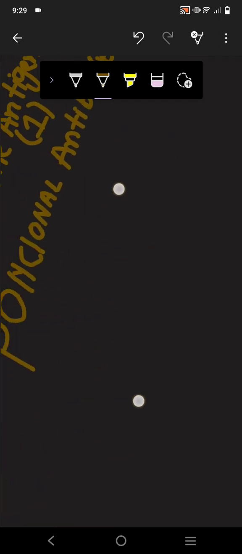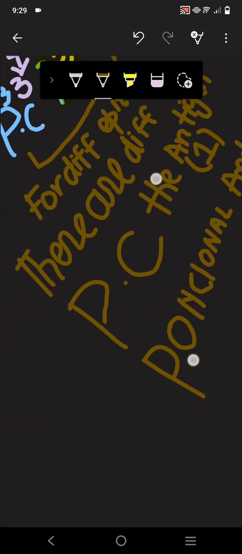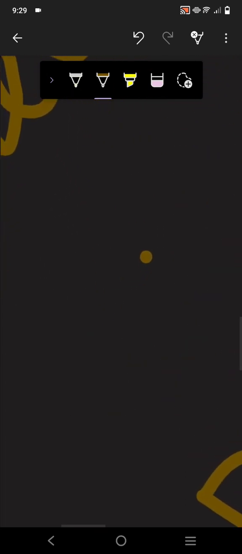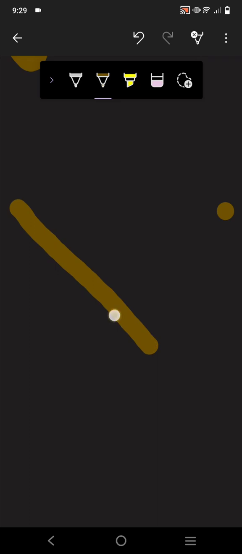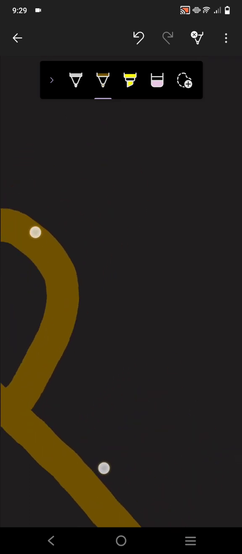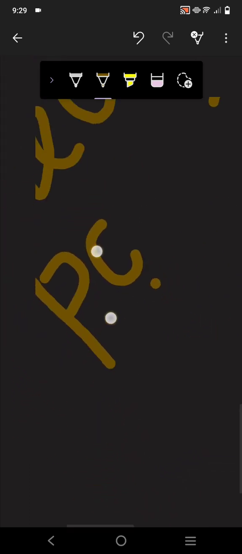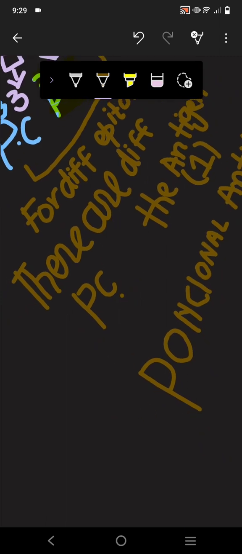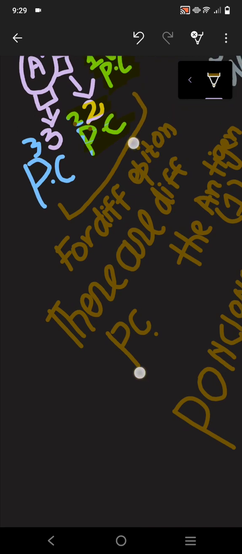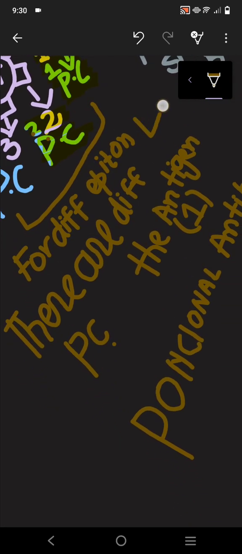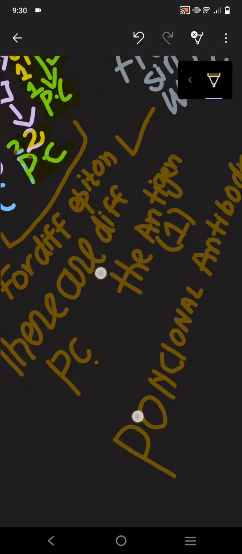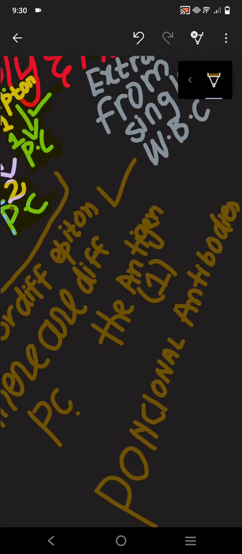I will repeat it for you again. Let me raise it. For the different epitopes, as you can see, there are 3 epitopes being attached, and there are different antibodies.